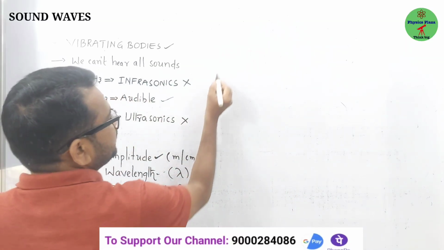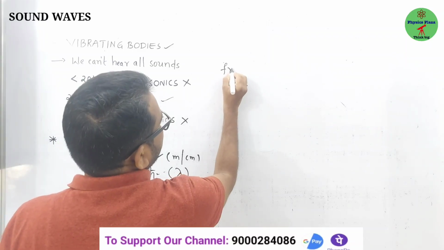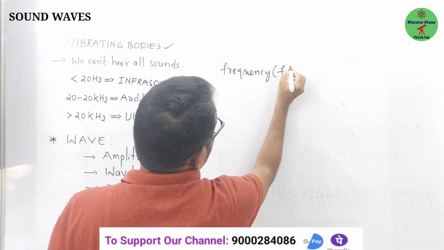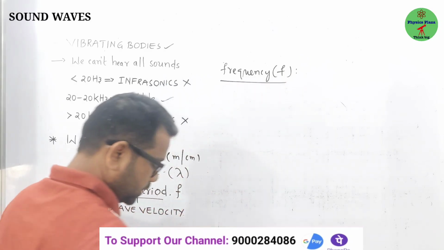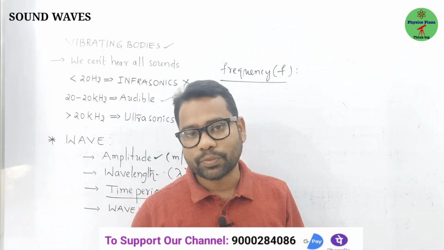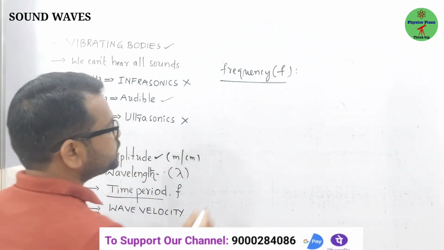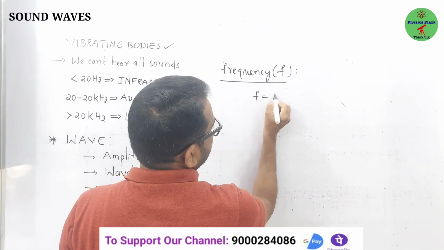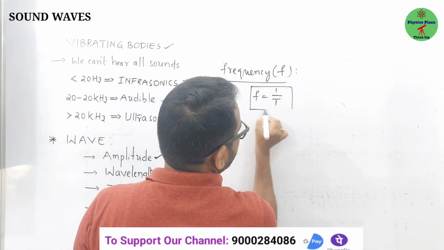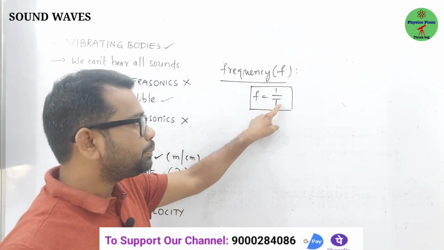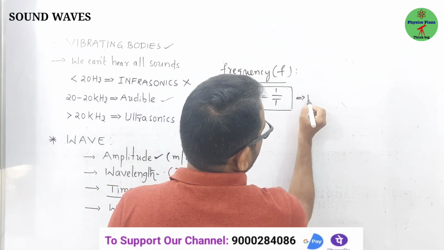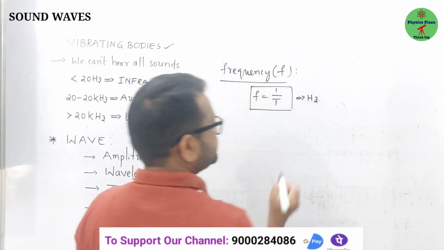Now come to the frequency, children. What is the frequency? The number of waves produced in 1 second is called frequency. How are frequency and time period related, children? Frequency is the reciprocal of time period. If the time period is more, the frequency is less. If the time period is less, the frequency is more. What are the units of frequency, children? Frequency is measured in hertz.